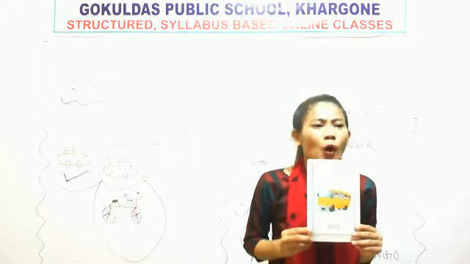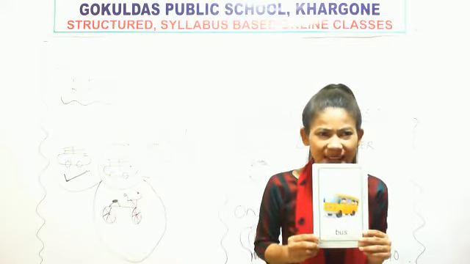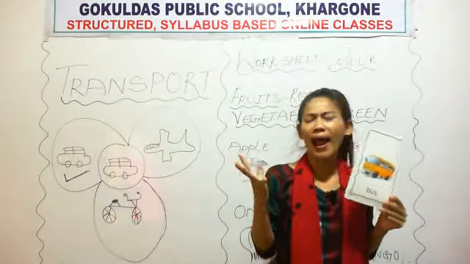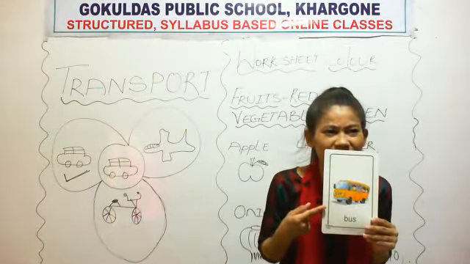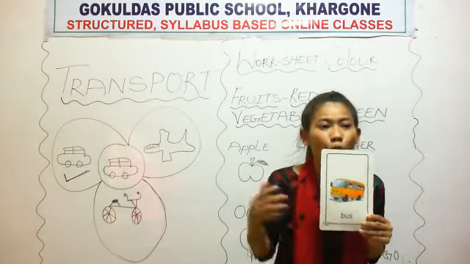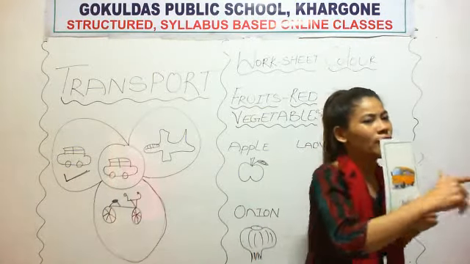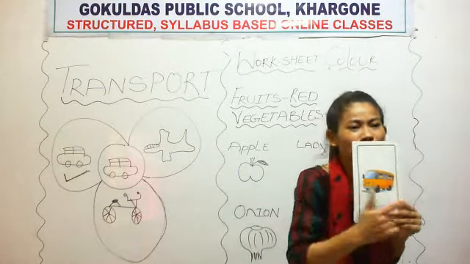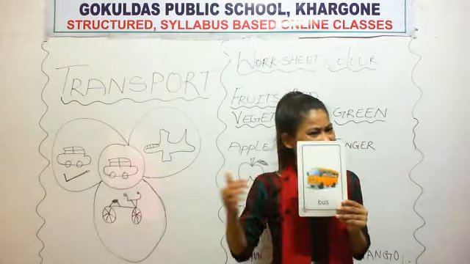And do you know where does this bus run? Does the bus run in the sky? No, ma'am. Where does bus run? Road. This bus flies in the sky?